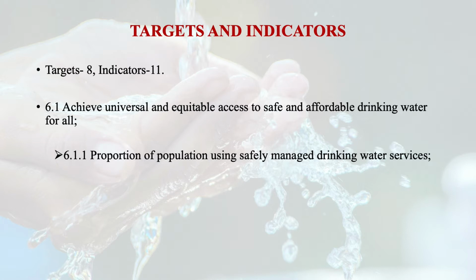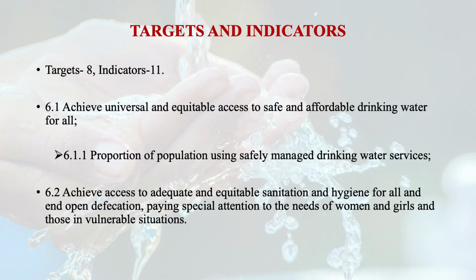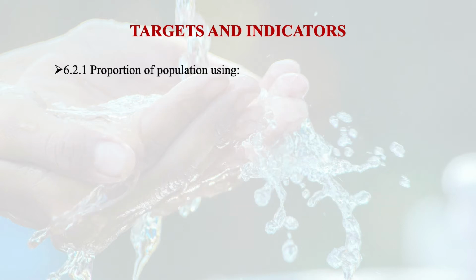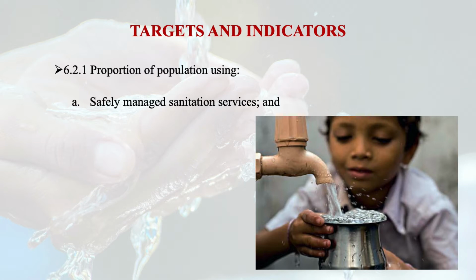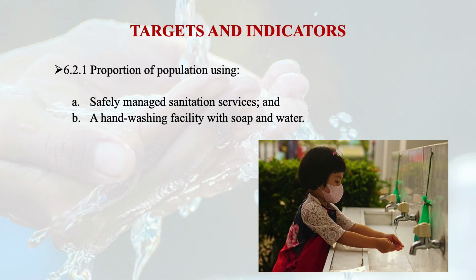Target number 2 is to achieve access to adequate and equitable sanitation and hygiene for all and end open defecation, paying special attention to the needs of women, girls, and those in vulnerable situations. So to look into that target, there are 2 indicators: the proportion of population using safely managed sanitation services, and the proportion of population using a hand washing facility with soap and water.